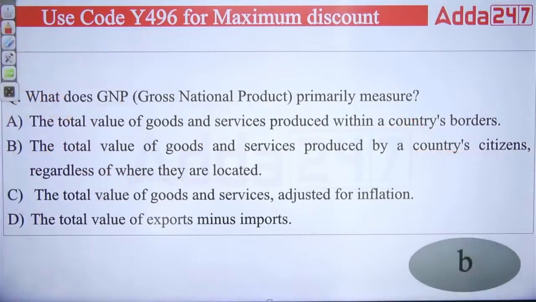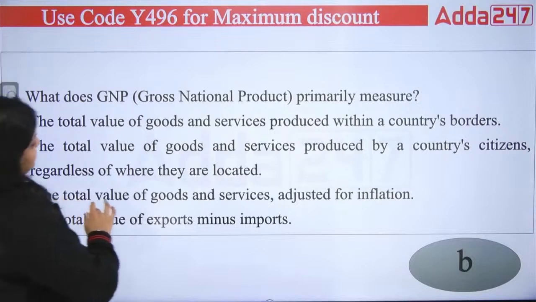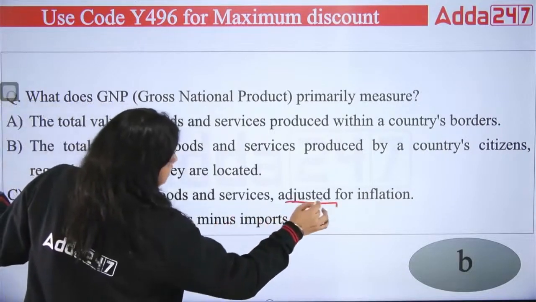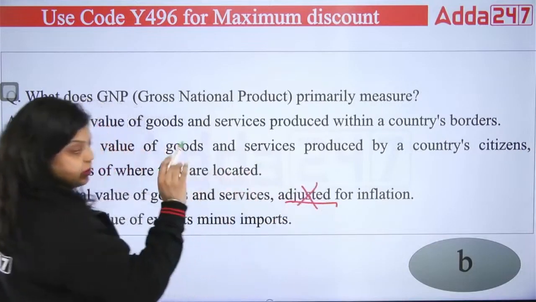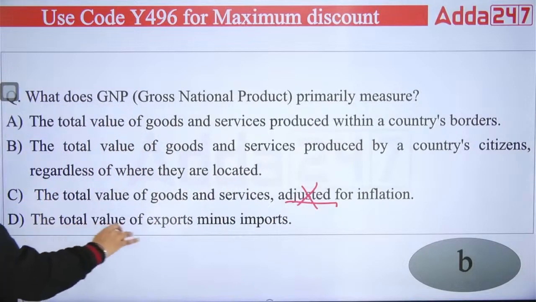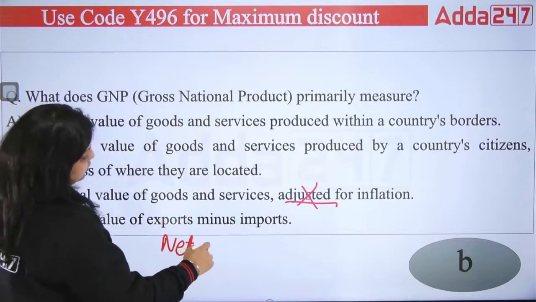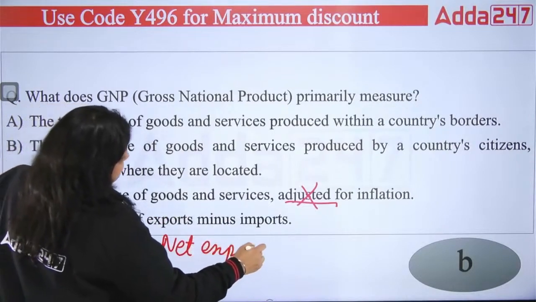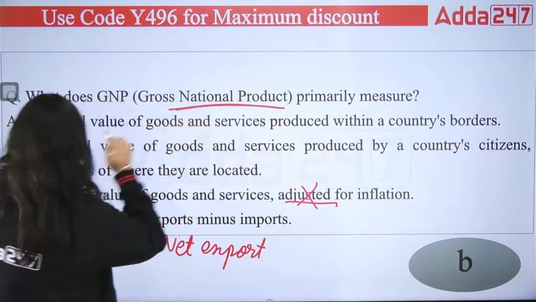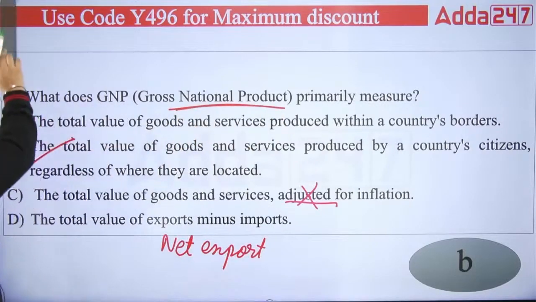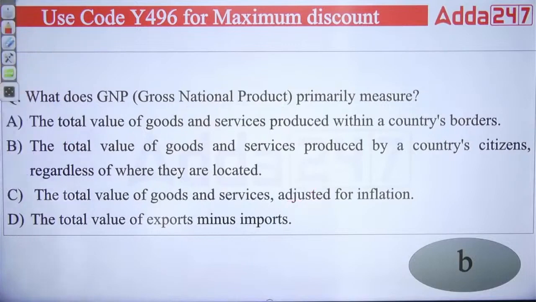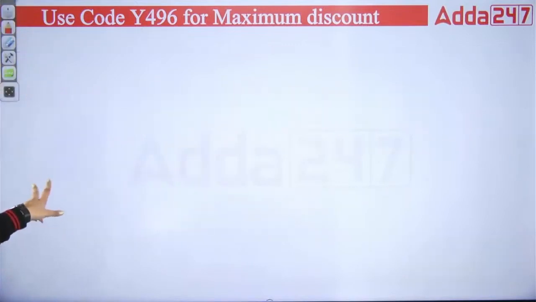Right answer is B. Clear? Why not third and fourth? Because the third is saying the total value of goods and services adjusted for inflation. This is not. This is your real GDP. Now the total value export minus import, it means your net export. It is the value of your net exports. And it was asking about your GNP. So the right answer is your B. Not A, not C, not D. Right answer is B. Okay.